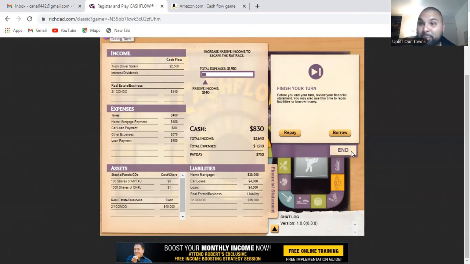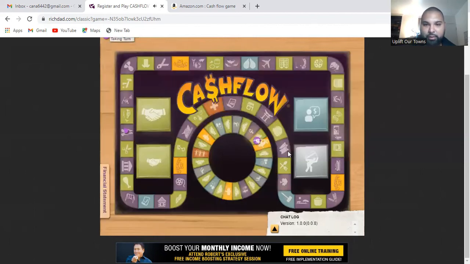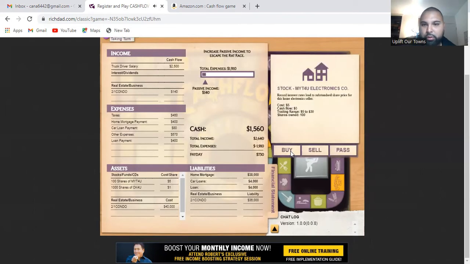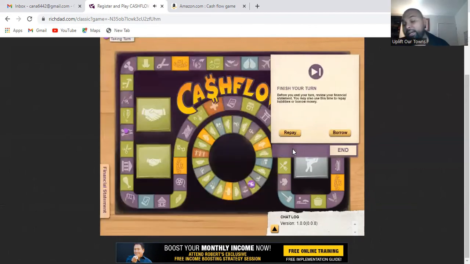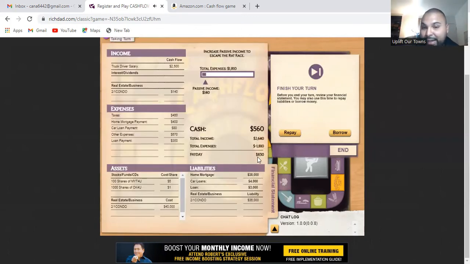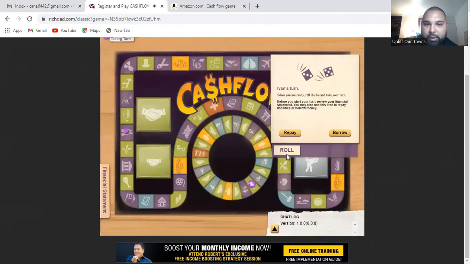So right now, I'm not going to take any more investments. I'm just going to stick with the investments that I have, and I'm going to focus on paying this $4,000 loan, knowing that I make $730 each payday. So again, I'm not going to take any deals. I'm just going to pass, and then I'm going to repay this loan. Only make $1,000 payments towards it, but as you can see, I had $730 as my original payday, but now I have $830 because I paid $1,000 of that loan.